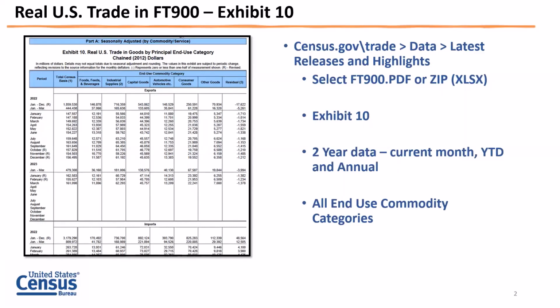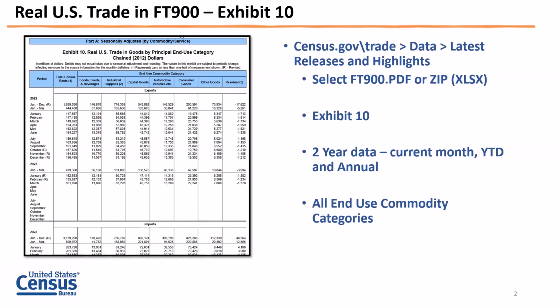So please bear with me when I mention exhibits. Technically, they are tables. So the main website for our data is census.gov/trade. And from that point on, you can navigate through pretty much accessing historical data, current data, and all our tools. And I'll go through that a little later to show you how to navigate through that.